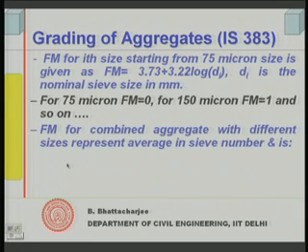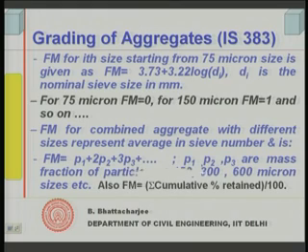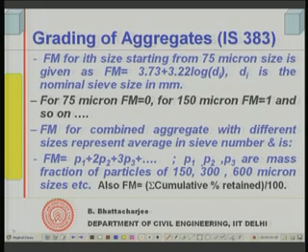FM for combined aggregate, that is for sand, or even for total aggregate, you can use for any combined aggregate. This is given as a weighted average size. For example, it is given as P1 + 2 P2 + 3 P3, etc., where P1, P2, P3, etc. are the mass fraction of particles in 150, 300, 600 micron sizes.